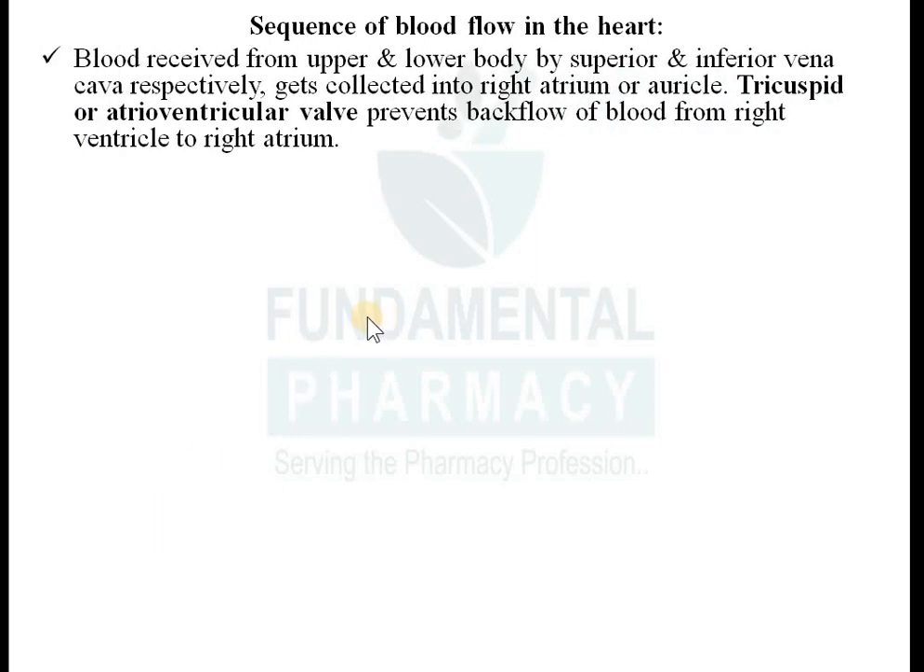Next, the sequence of blood flow in the heart. We have seen this before. Blood is received from the upper and lower parts of your body through the superior and inferior vena cava, and it gets collected into the right atrium or right auricle. The tricuspid valve, or atrioventricular valve, will prevent the backflow of blood from the right ventricle to the right atrium when ventricular contraction occurs.